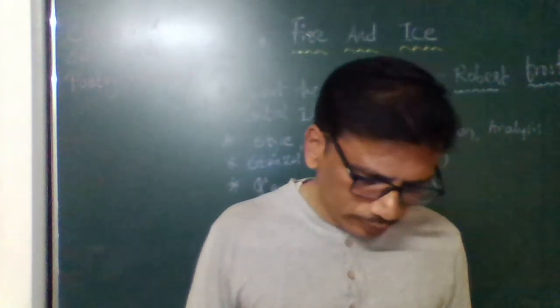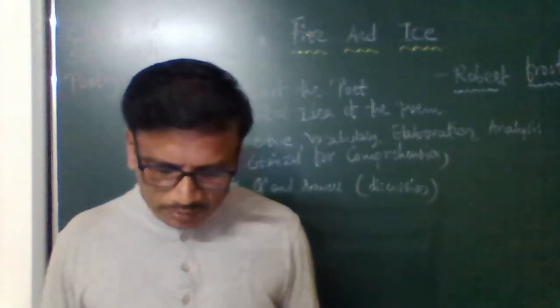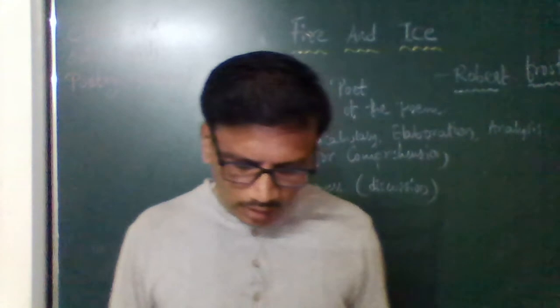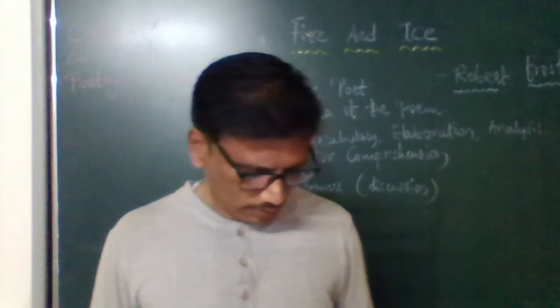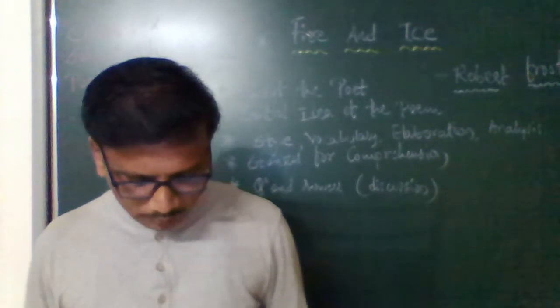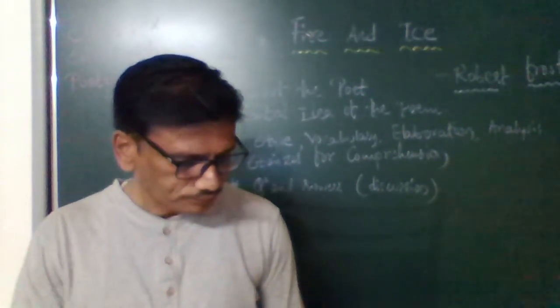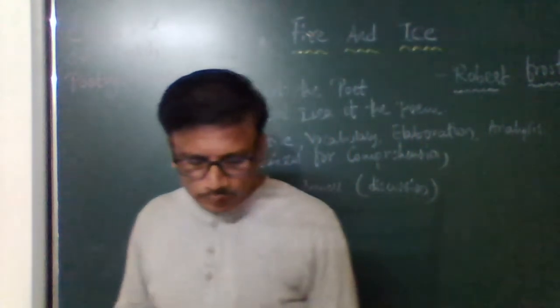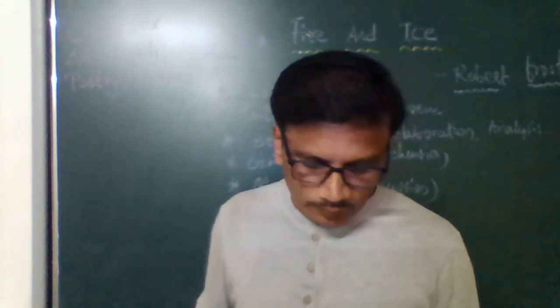The rhyme scheme of the poem is A B A A B C B C B. So this is about the rhyming scheme. That we will come to know in the poem review. So this is all about the style. Let's know about the poem.